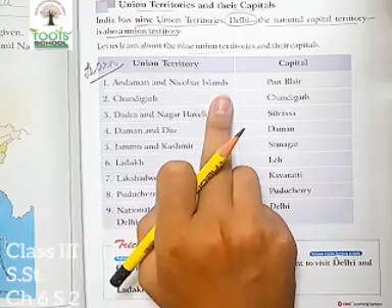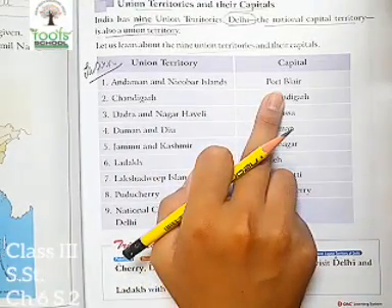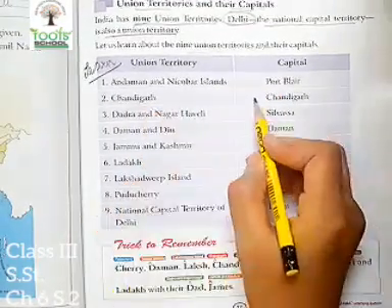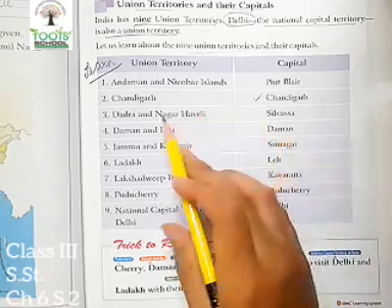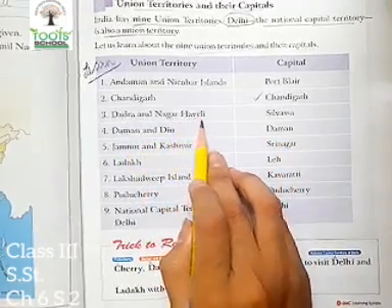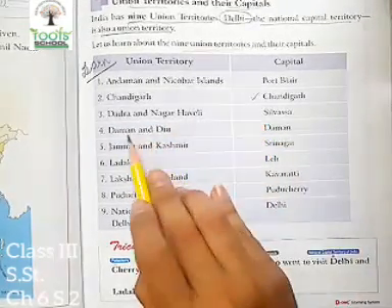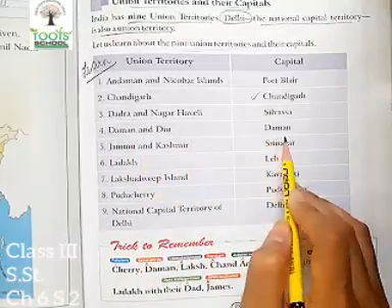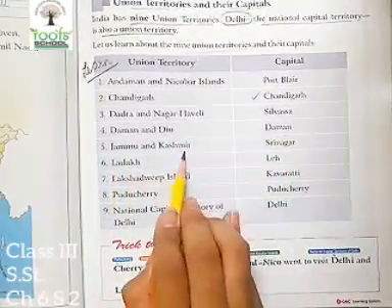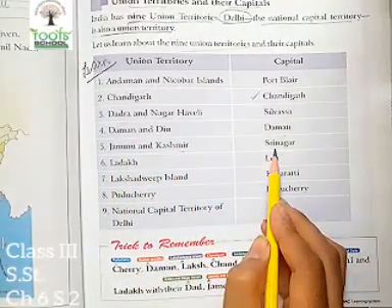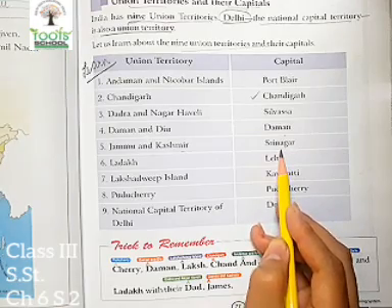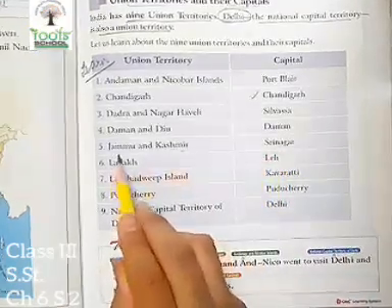Andaman and Nicobar Island, Port Blair. Chandigarh, this we have already discussed. Dadra and Nagar Haveli, Silvassa. Daman and Diu, Daman. Jammu and Kashmir, Srinagar. For half a year it's Srinagar, for another half year it's Jammu.